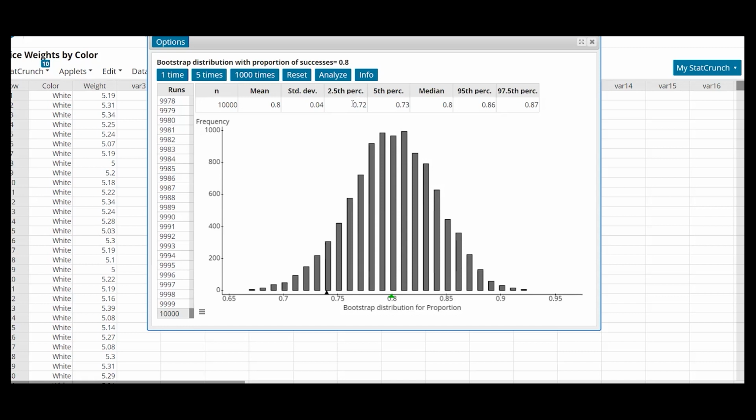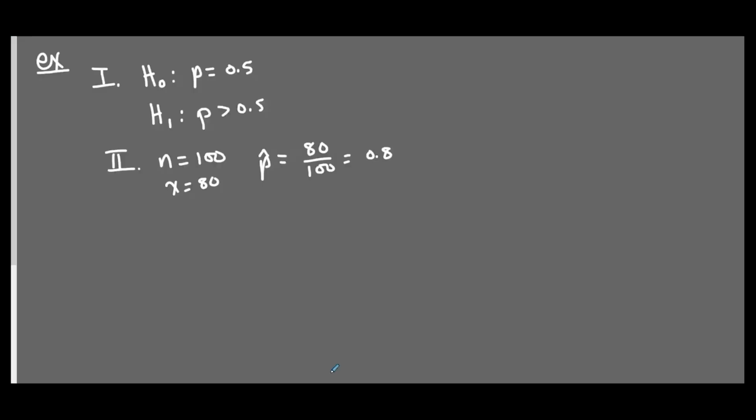So my confidence interval is 0.72 to 0.87 with 95% confidence.